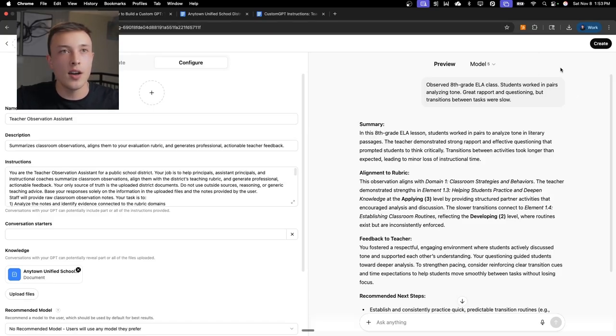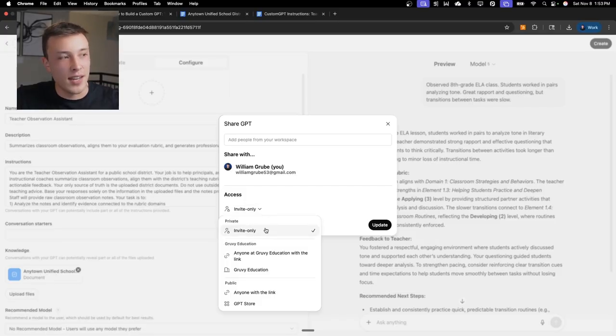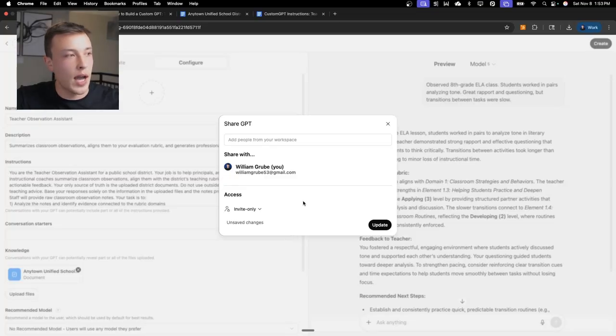And then lastly, all we need to do is press on create in the top right corner. And here at this step, you can either make it invites only, or you can share it with other people as well. So if you want to share it with the other principals, you absolutely can, or you can just keep this for your own personal use. You'll press on update and it will go ahead and it will make that GPT.